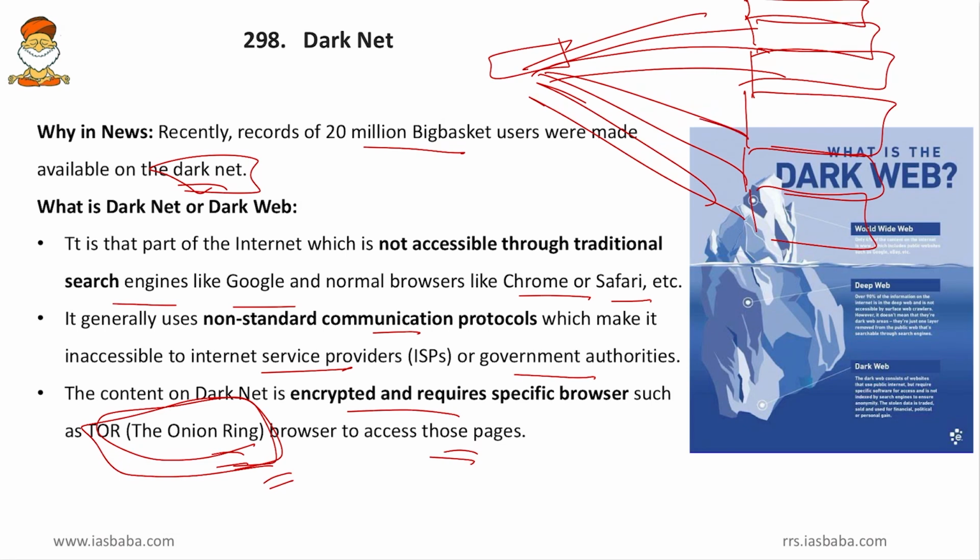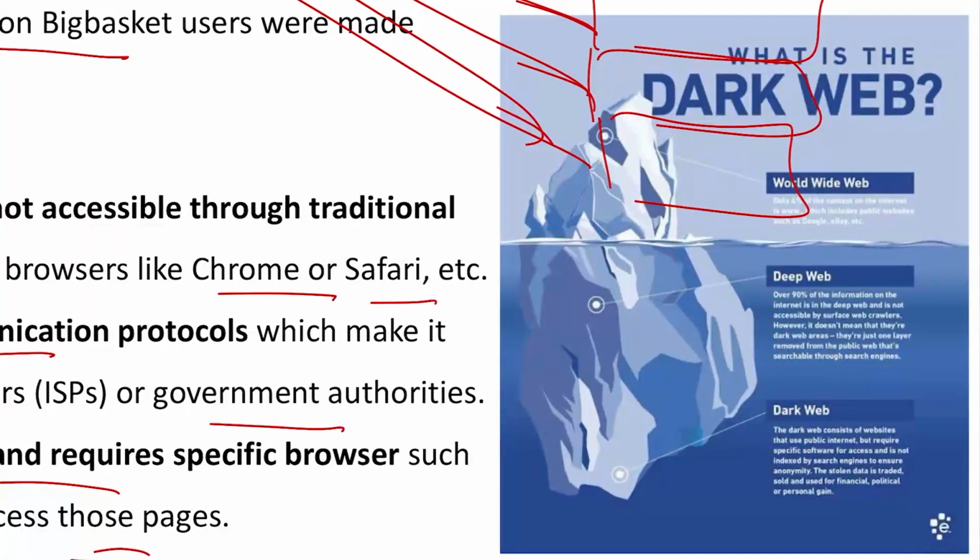So, by any of the server, there will be data hidden and that will be retrieved by this server. So, this Onion Ring, which was designed by the US Navy, can access the Darknet. The normal browsers cannot. So, now here is a brief data regarding the Darknet.